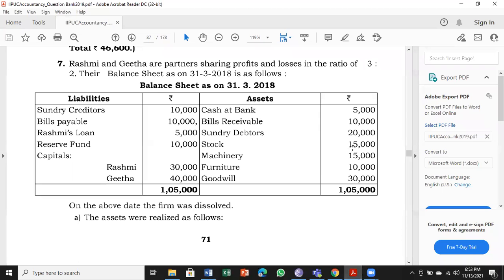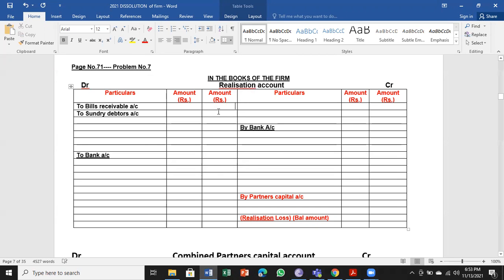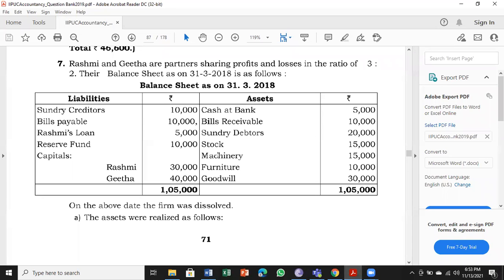Bills receivable 10,000, debtors 20,000. Next, 2 more assets let us take. Stock and machinery, both are 15,000.